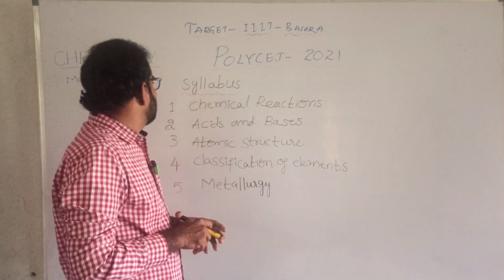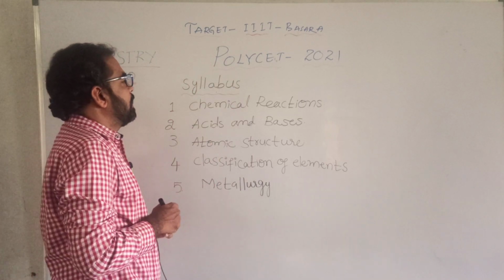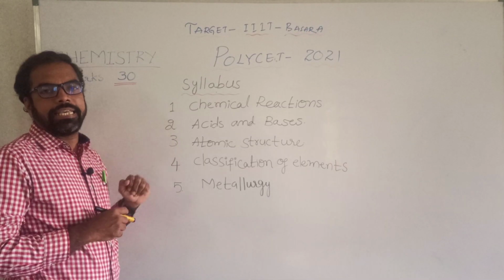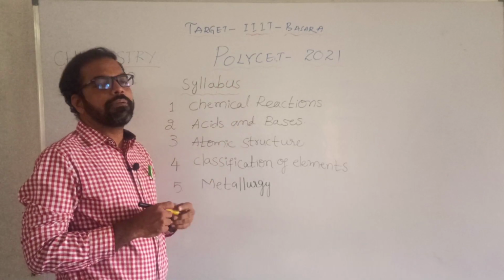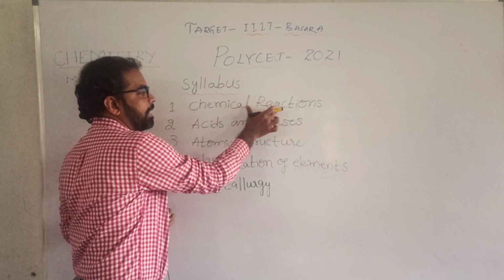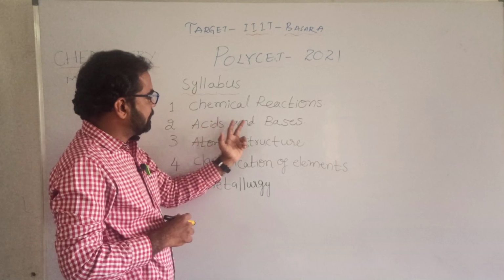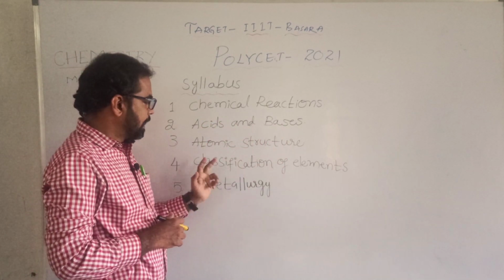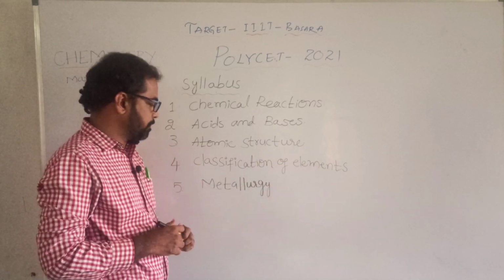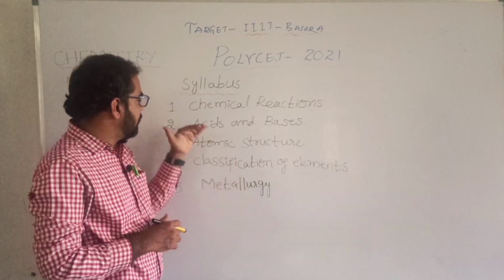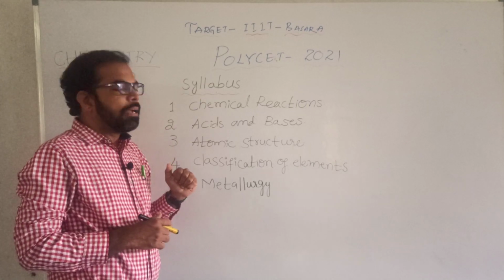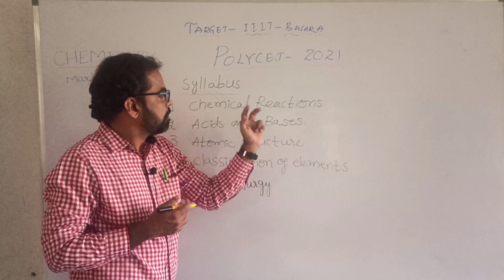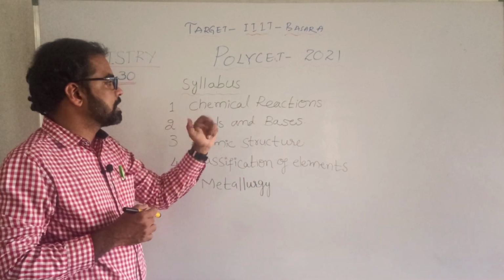So let us see, in the Polyset syllabus of chemistry, the marks weightage is 30. The syllabus of chemistry is chemical reactions, acids and bases, atomic structure, classification of elements, and metallurgy. Here these are 5 chapters. Each chapter may have 5 or 6 questions.